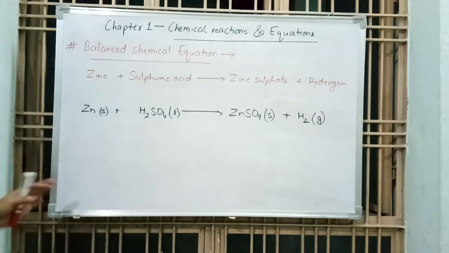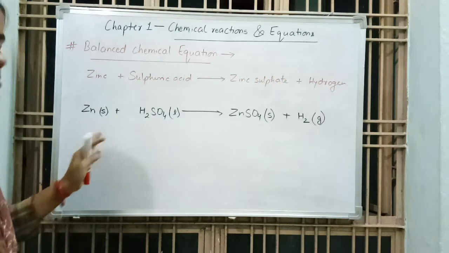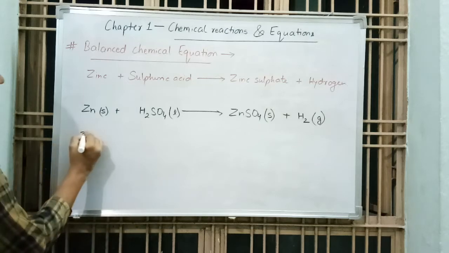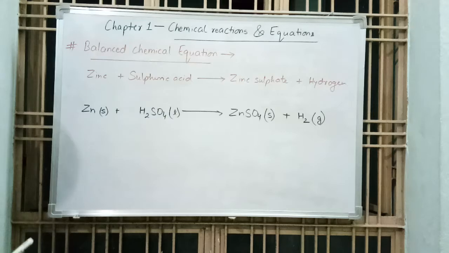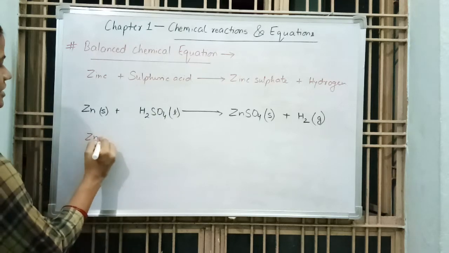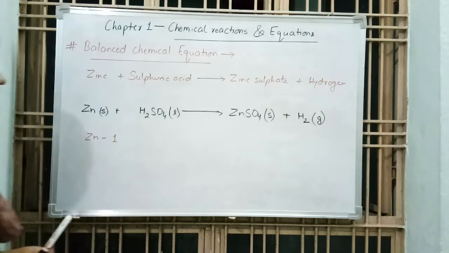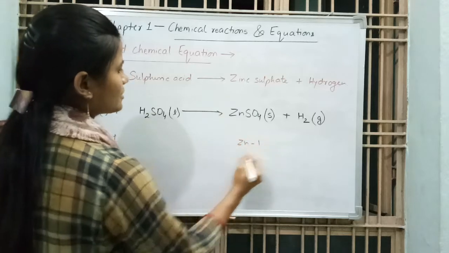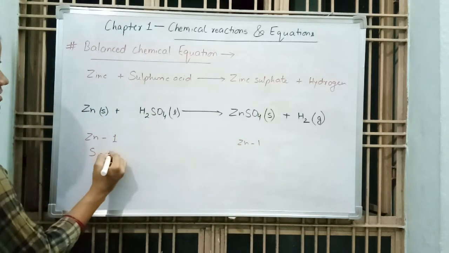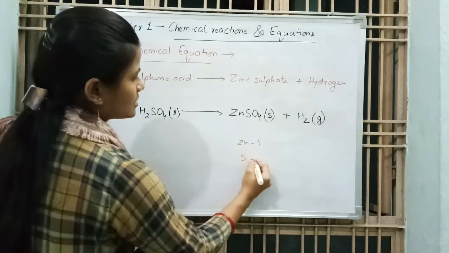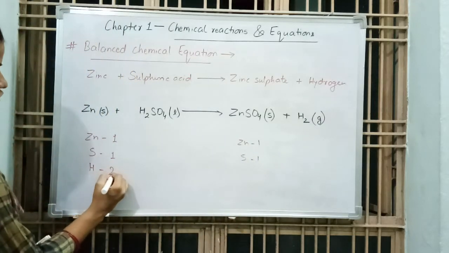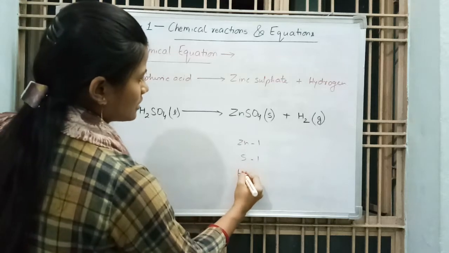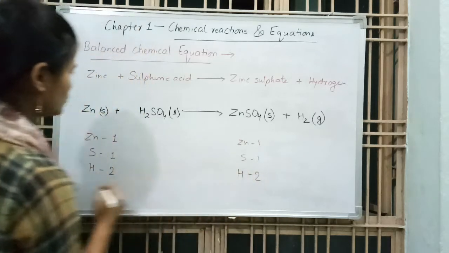Now we have to check whether the reaction is balanced or not. Number of zinc atoms is 1 on the reactant side. Zinc is also 1 on the product side. Sulfur is 1. Here sulfur is also 1. Now hydrogen, number of hydrogen is 2. Here number of hydrogen atoms is 2.